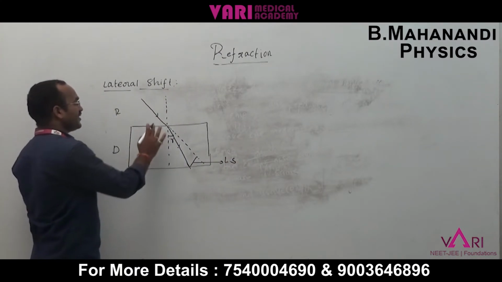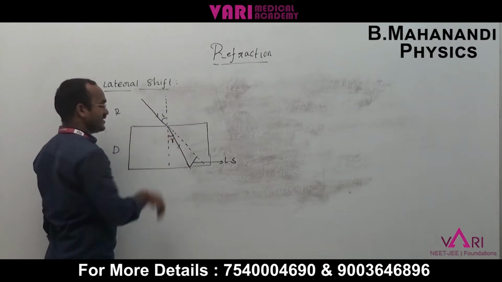The angle between the incident ray and the normal is the incident angle.